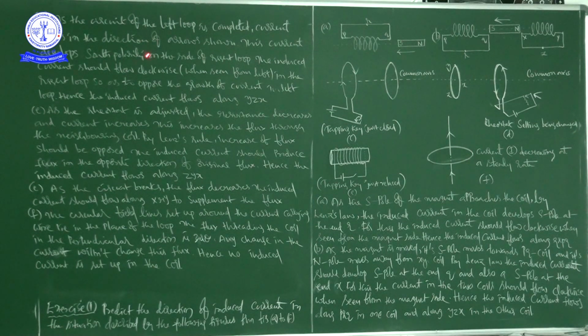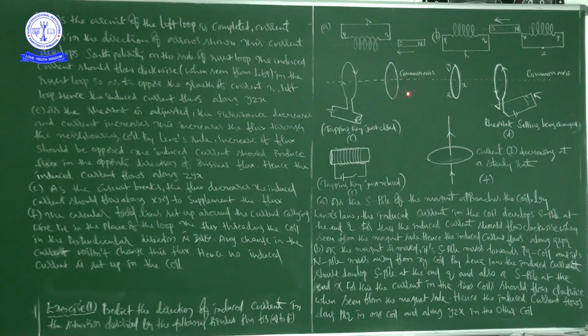As the circuit of the left loop is completed, current flows in the direction of arrows shown. So these are the directions of arrows. Okay. If you observe carefully, this current develops south polarity on the side of the right loop. Full stop.